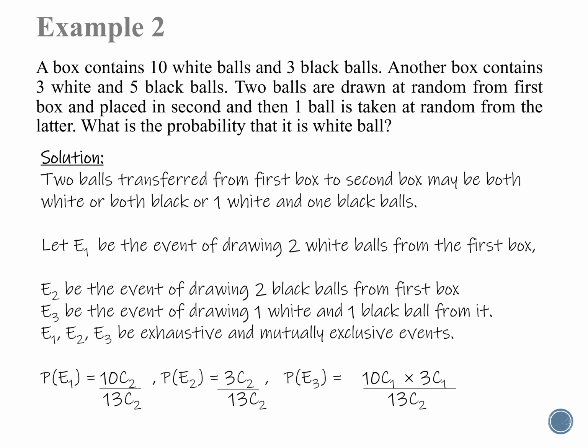Favorable case: here we have 10 white balls, out of which we have to draw 2 white balls. That can be done in 10C2. Similarly, probability of E2 equal to 3C2 divided by 13C2, and probability of E3 equal to 10C1 into 3C1 divided by 13C2.